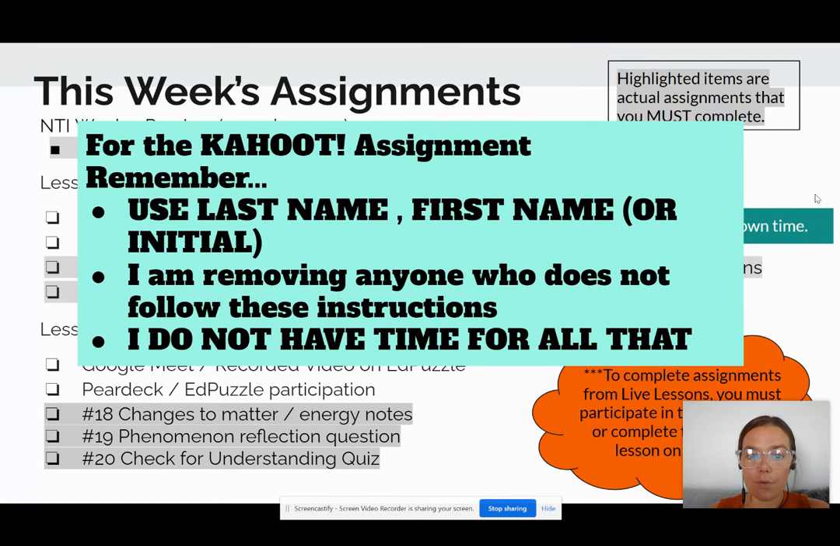Another reminder for the Kahoot assignment, as I said multiple times, please put your last name, comma, first name or initial when you're signing into that Kahoot assignment. I have been removing anyone who does not follow these instructions because I do not have time to figure out who little baby 666 is or who old Mikey is. Okay, I need to know exactly what your name is. That will make it way easier for me to grade. So go and check and see if you've been removed because you didn't follow that instruction.